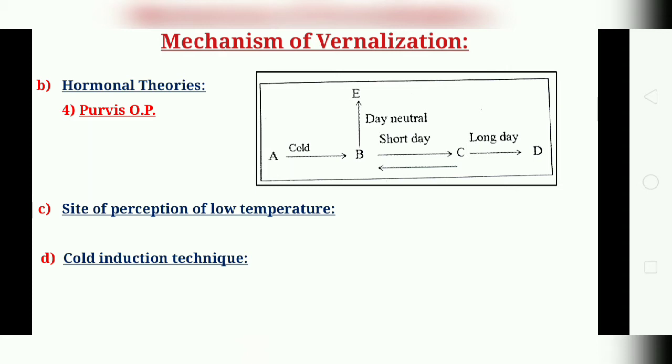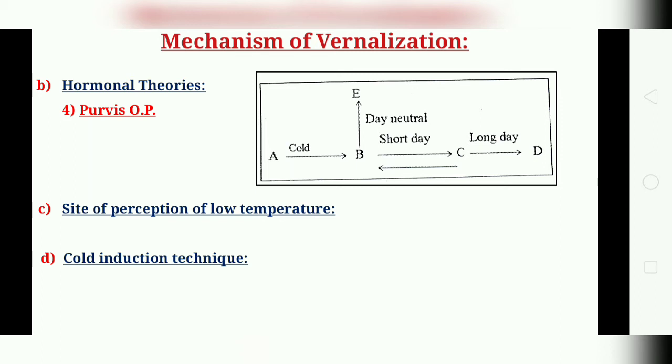The reaction system from B to D is controlled by photoperiod and leads to the production of floral hormone, that is D. So B is produced from A at cold temperature and gets accumulated in abundance. Under long day conditions B is slowly converted to C and C is rapidly converted to D. So D is the flowering hormone, and when it reaches a critical level it ensures flowering. Thus in this scheme the compound B leads to the synthesis of floral hormone C or D under proper photoperiod.